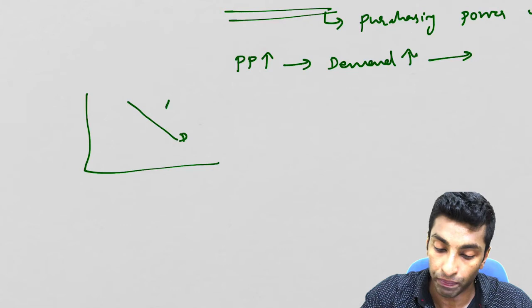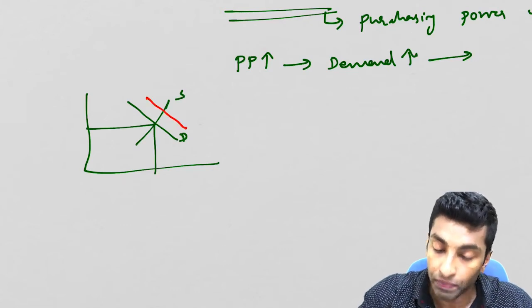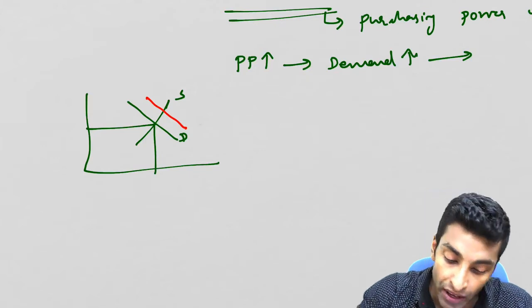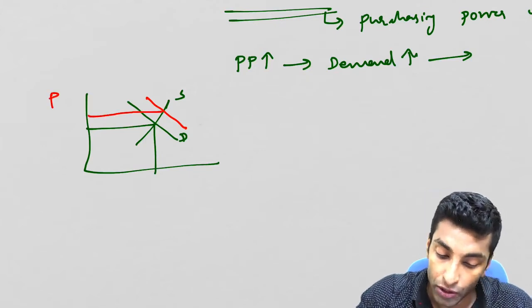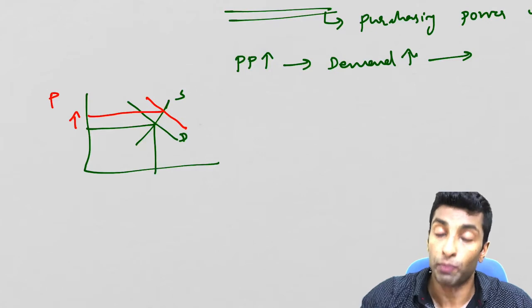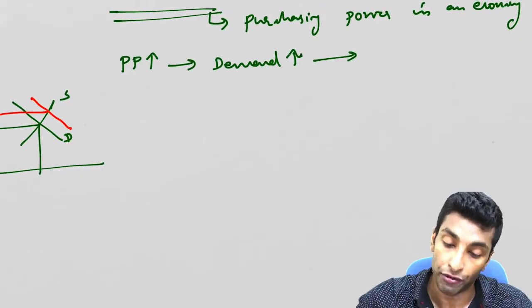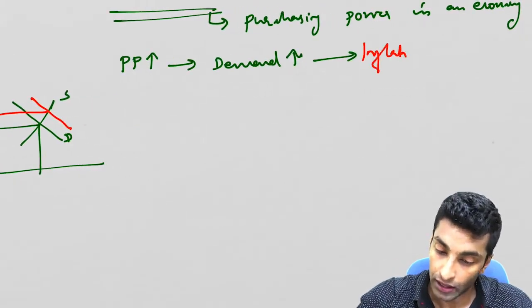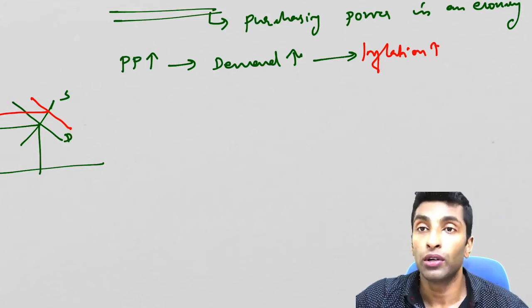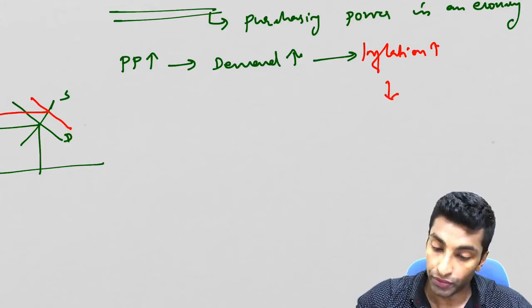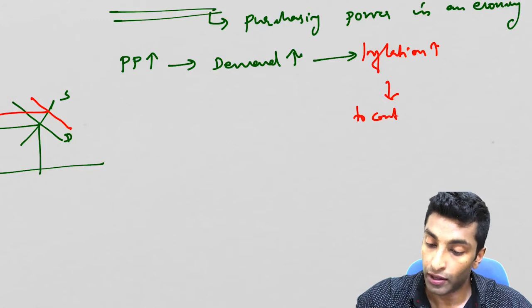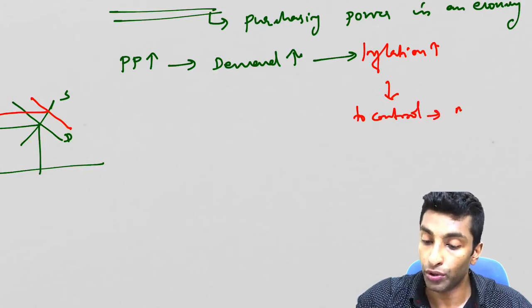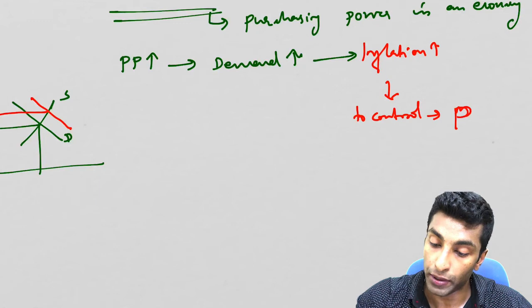This is a demand curve, this is a supply curve, there is an equilibrium. Now there is an increase in demand, so the demand curve shifts rightward. So price actually increased, right? So price increasing means inflation. Now to control inflation, what do you need to do? You have to reduce purchasing power.